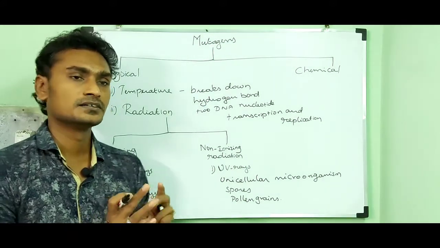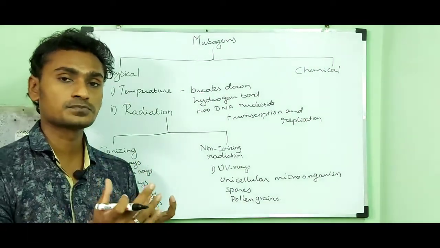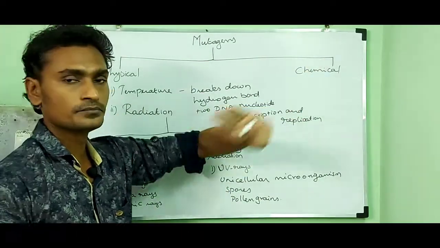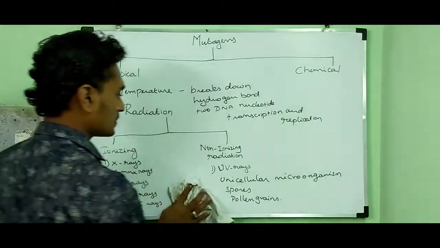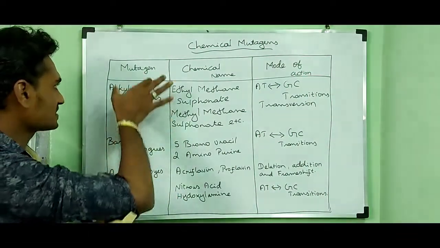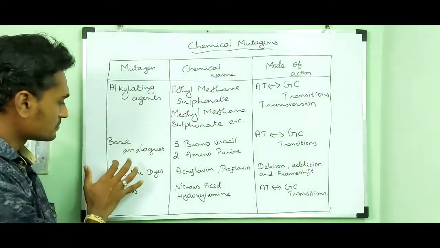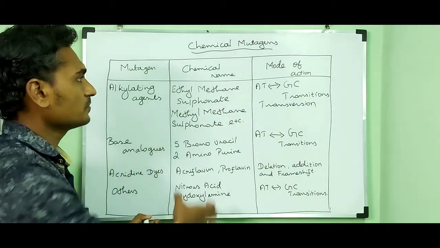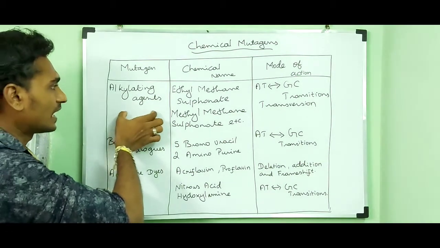So this is the explanation of the physical mutagens. Then I am going to explain the chemical mutagens. Here I have written the chemical mutagens. In the first column, the group of mutagens: alkylating agents, base analogs, acridine dyes and others. In the second column, the chemical name, and in the third column, the mode of action, how they cause mutation. First I will tell about the alkylating agents.